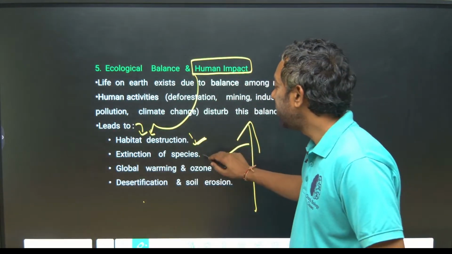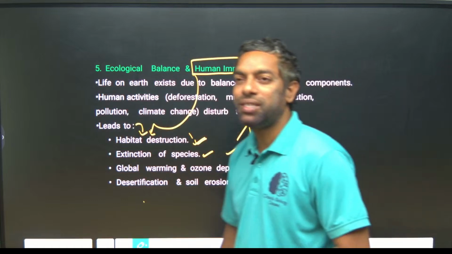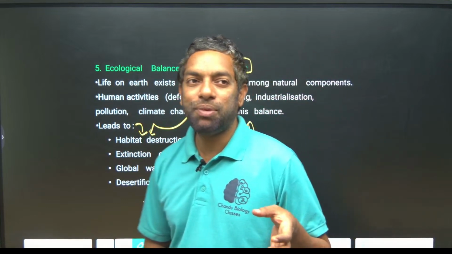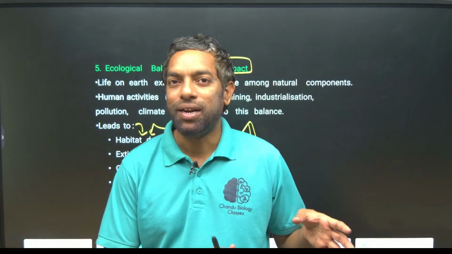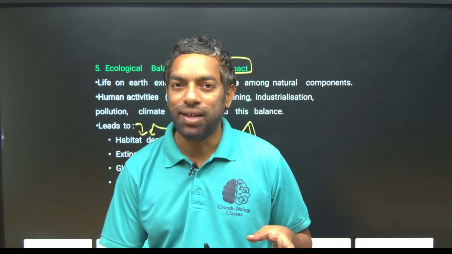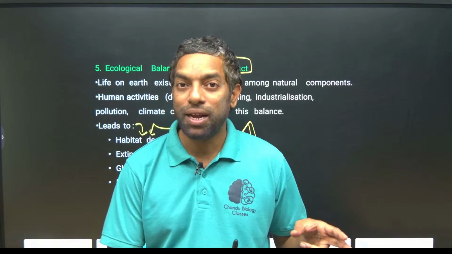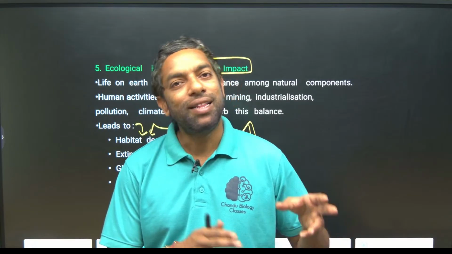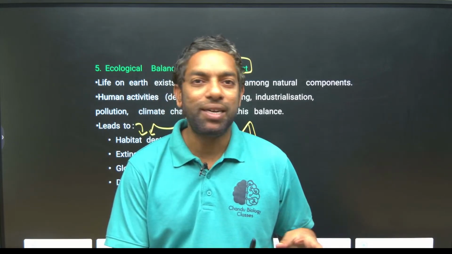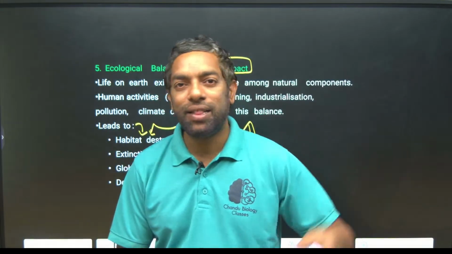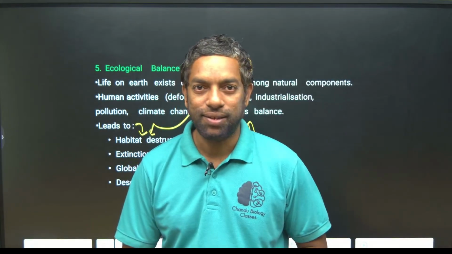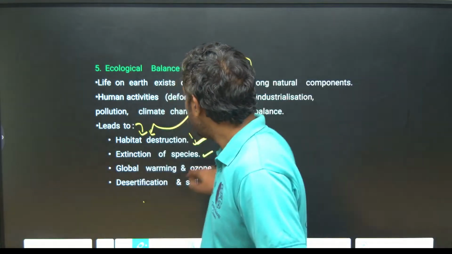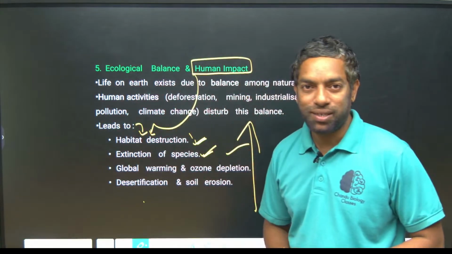Extinction of species means, for example, our national bird, the peacock. If everybody hunts the peacock, its population declines, and finally there is a day when there are no peacocks on the earth. Such an activity is extinction of species.